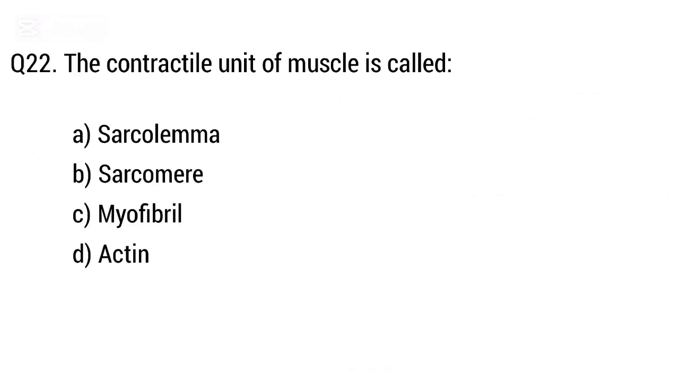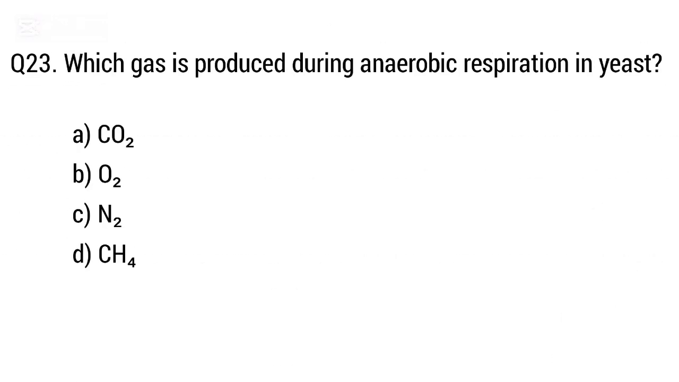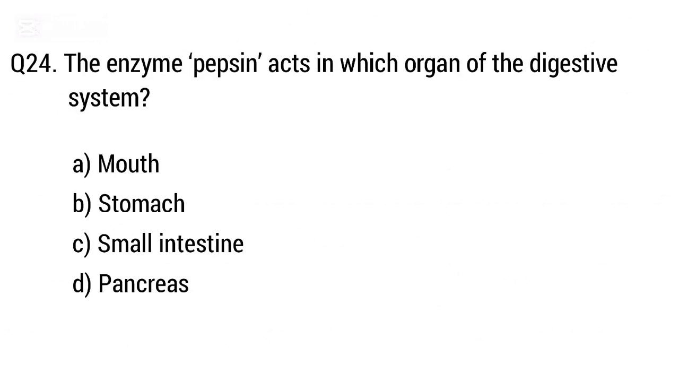Question 22. The contractile unit of muscle is called. Option A, sarcolemma, B, sarcomere, C, myofibril, D, actin. But the right answer is option B, sarcomere. Question 23. Which gas is produced during anaerobic respiration in yeast? Option A, CO2, B, O2, C, N2, D, CH4. But the right answer is option A, CO2.